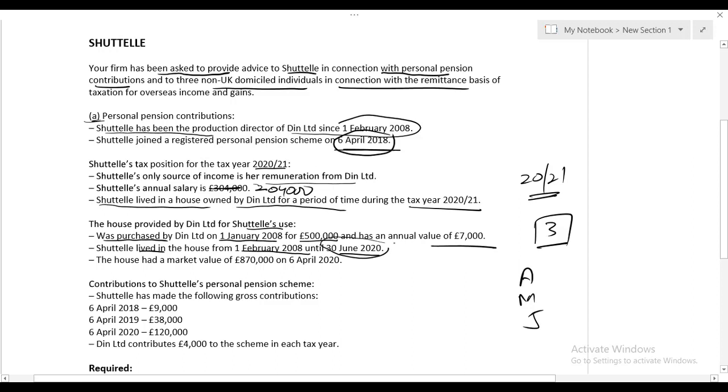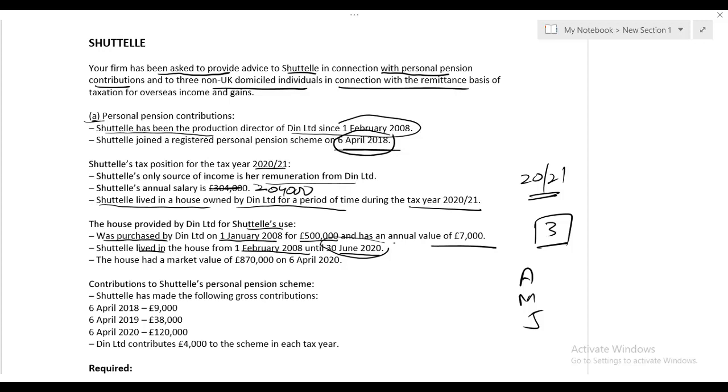Which means that in the current tax year, for which we are going to calculate the income tax liability for Shuttle, she lived only for 3 months. It means the accommodation benefit we need to calculate is only for 3 months. And there will be 2 benefits. One is the basic benefit of the rent, and another is the additional benefit. Why did I mention additional benefit? Because the accommodation is an expensive accommodation, so obviously the additional benefit will come. But the basic benefit as well as the additional benefit will both be for only 3 months. Why 3 months? Because in the current year, 2021, she lived only for 3 months in the property provided by Dean Limited.